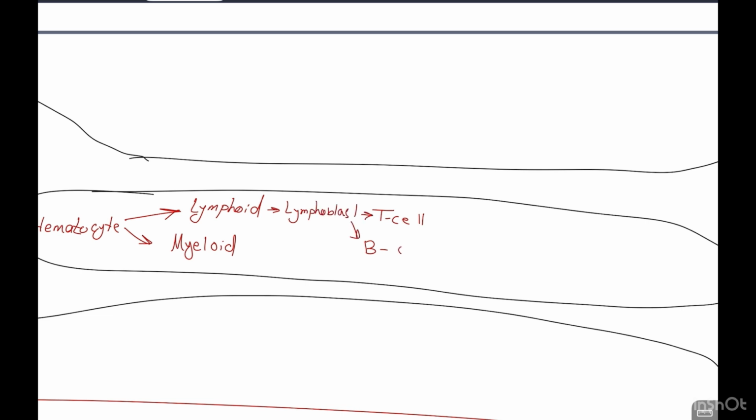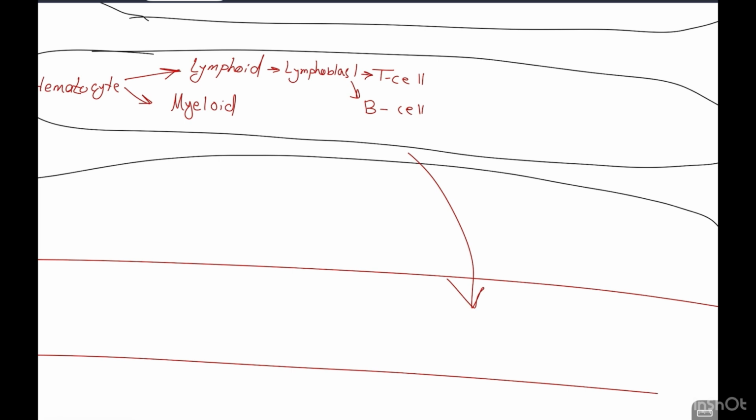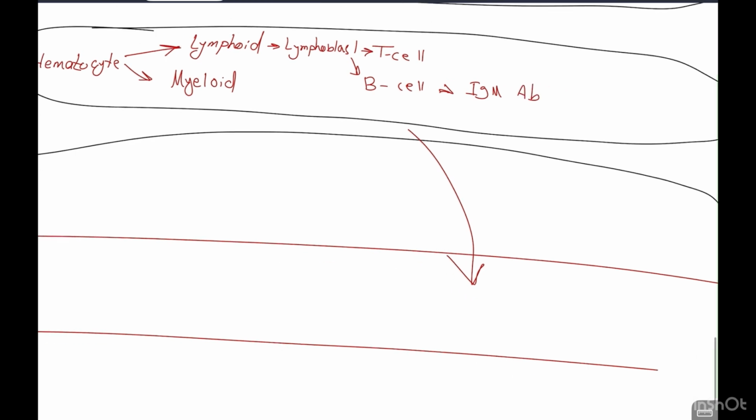B cell, in a normal condition, will go into the blood vessel. B cell mainly has an IgM antibody, only IgM antibody. But when it goes to the bloodstream, B cell will turn into what is called plasma cell, that we all know. Plasma cell will have 3 antibodies, which are IgA, IgG, and IgM. In patients with Waldenstrom, they will have what is called somatic hypermutation in MYD88 that will result in arrest of this